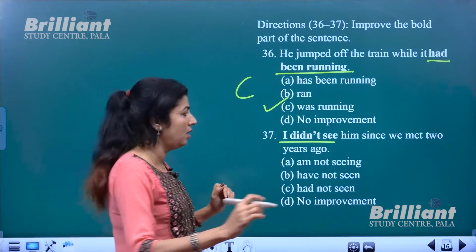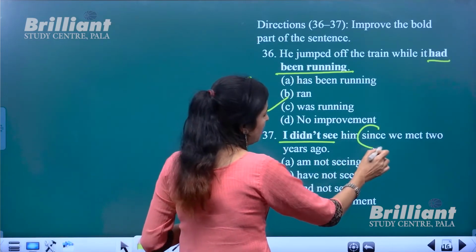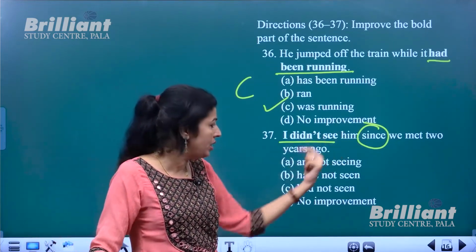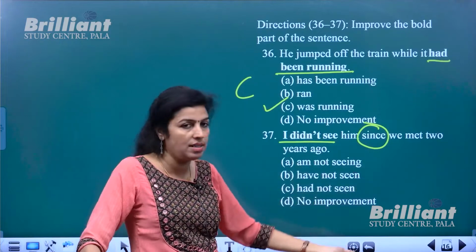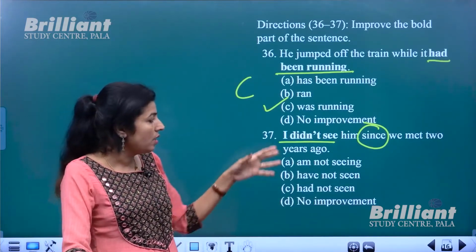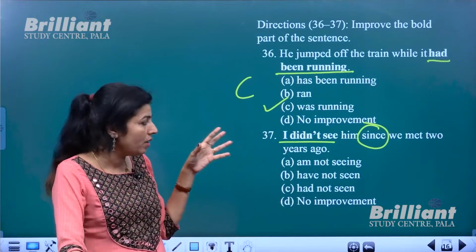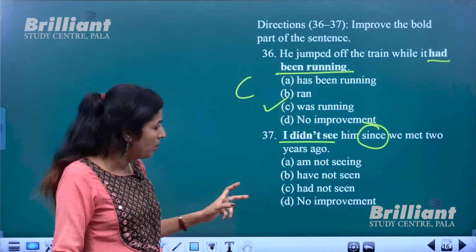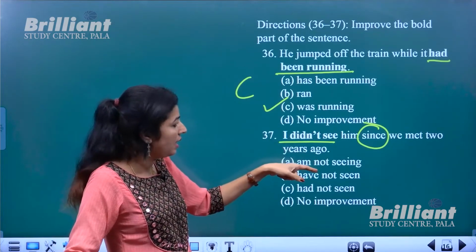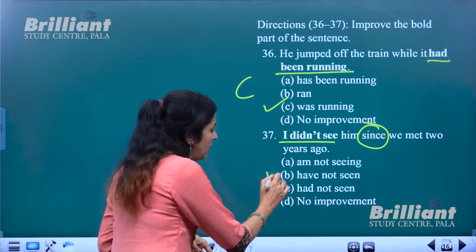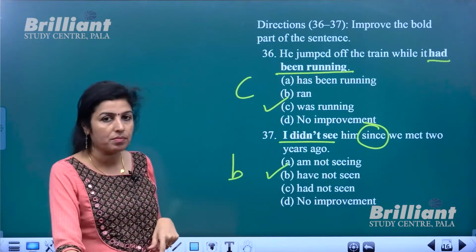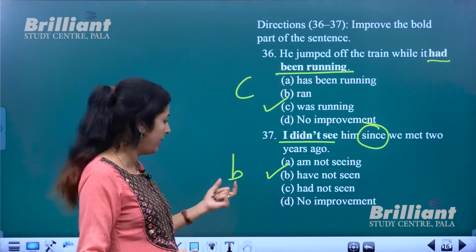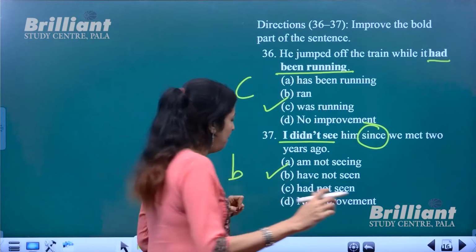See, this is a topic which we have discussed so many times. Since shows point of time. Since 2 years ago, since 5 years ago, since 1960, etc. So whenever we use since or such a thing, it should be continuous term. Okay, not simple past tense. So from the options, I did not see him is wrong, but I have not seen him is the correct option. So I haven't seen him since we met 2 years ago. All right. So option number C and option number B.